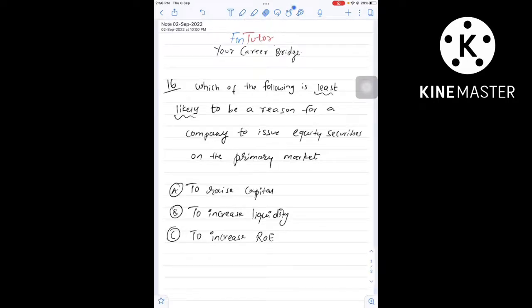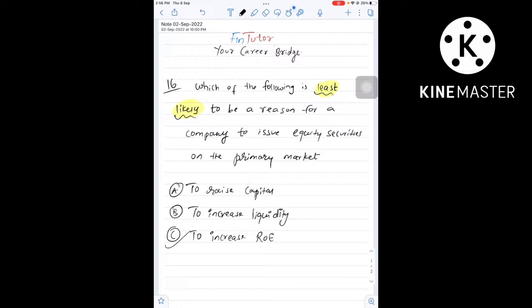Question number 16. Which of the following is least likely to be a reason for a company to issue equity securities on the primary market? So focus on the wording. We need to figure out the least likely statement. Option A, to raise capital. Option B, to increase liquidity. Option C, to increase ROE. So option C is the correct option. Okay, this is the least accurate.